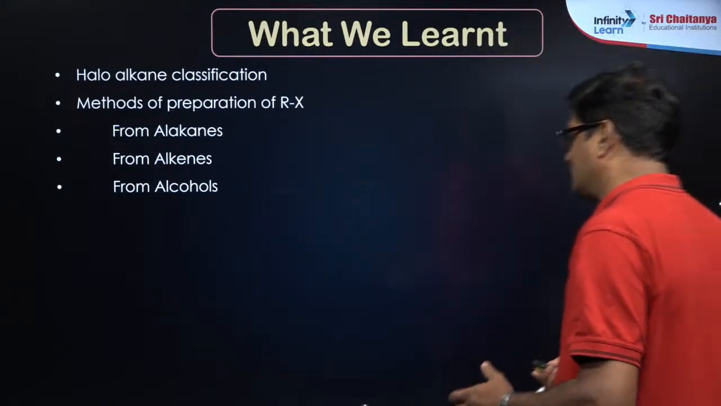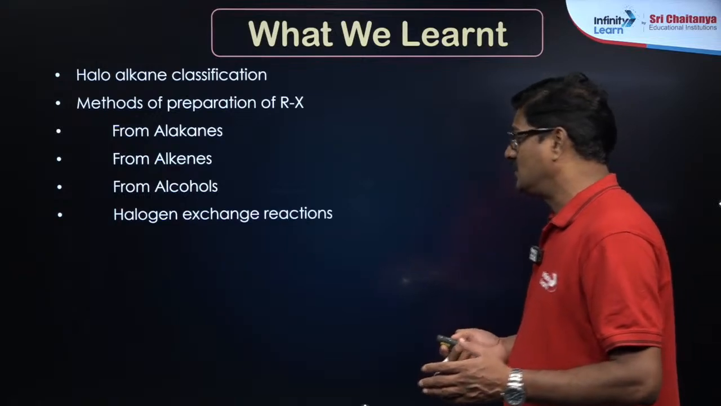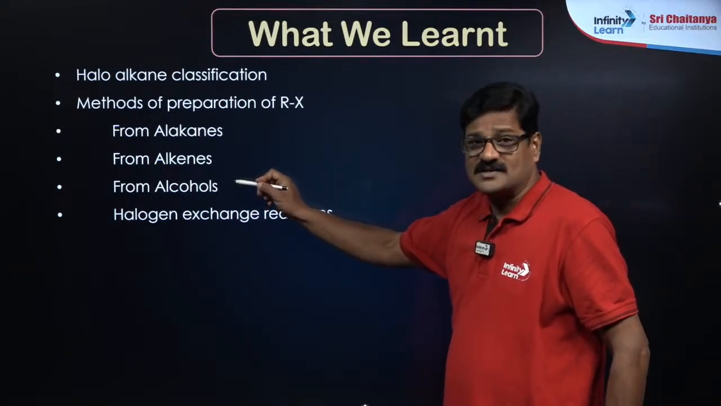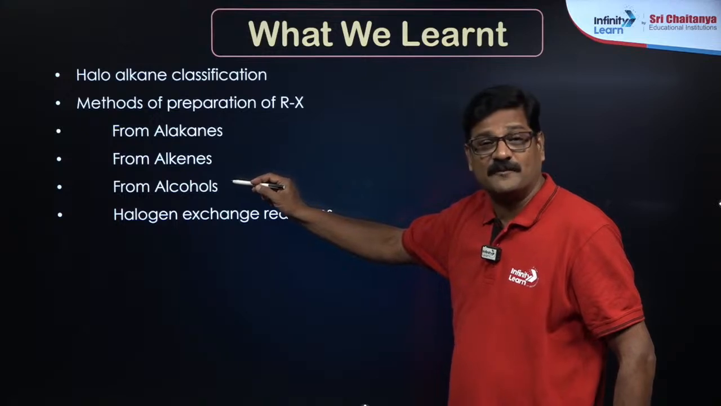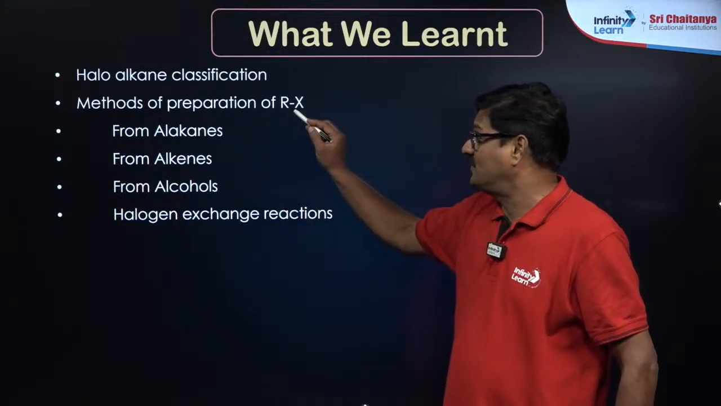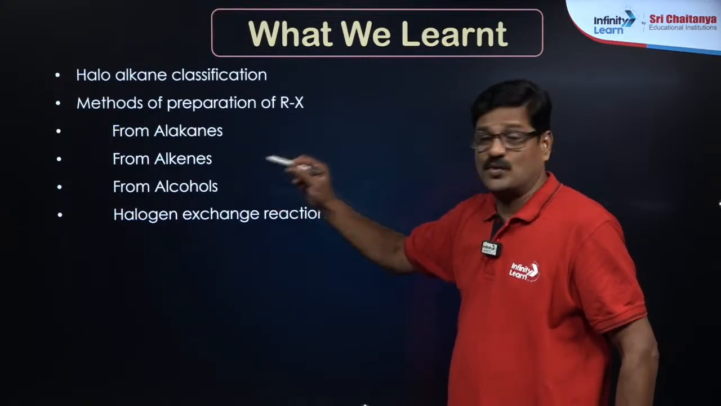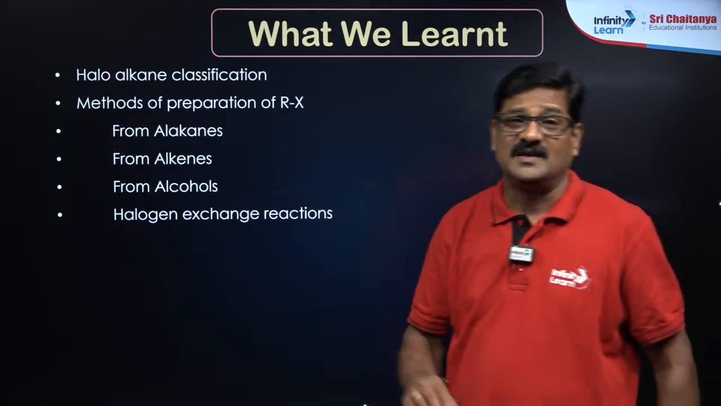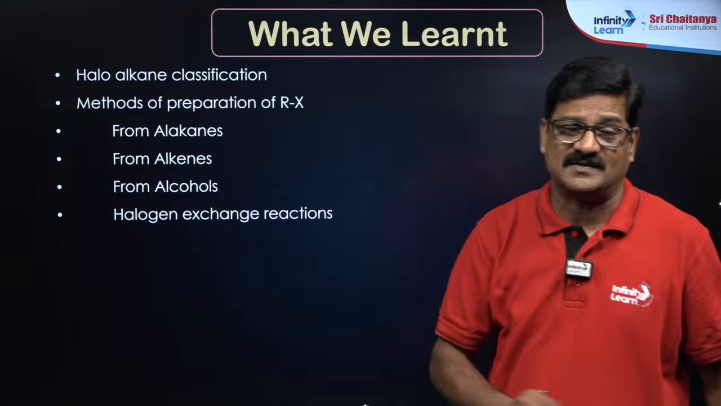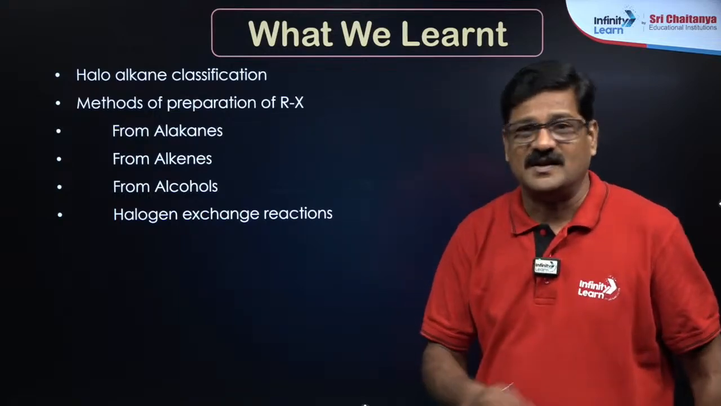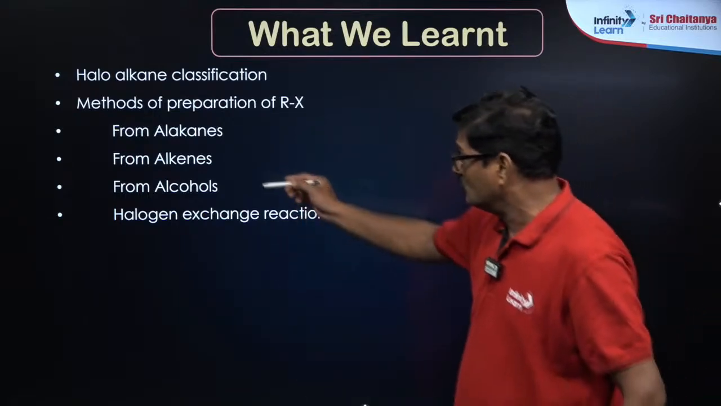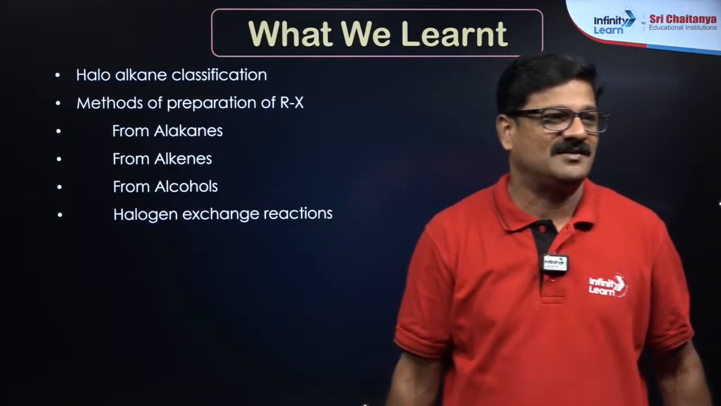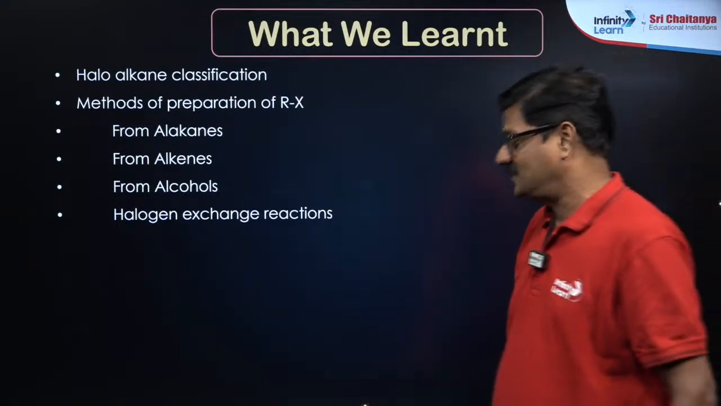So from alcohols we see, and what we are going to learn, halogen exchange reaction. What will come in it? Preparation of RX from alcohols. So we have seen we can do it with PCl3, with PCl5, with anhydrous zinc chloride and HCl, with HX, and SOCl2 also we can do. Among them, what will be the best method?